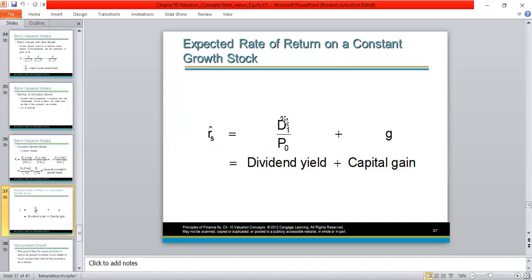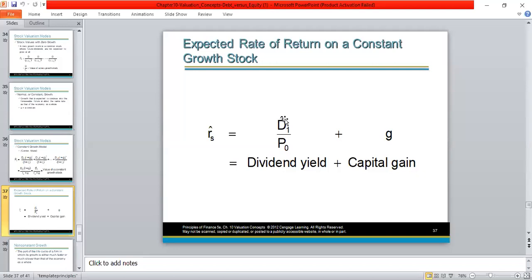So the cost of equity, or RS, of an ordinary share is equal to two components. The first is the dividend yield. This is more like the interest yield or current yield in the case of a bond. With regard to ordinary shares, it is not the current yield, it is the dividend yield. So how do we calculate the dividend yield? We take next year's dividend, which is the dividend in year 1, over the current price.